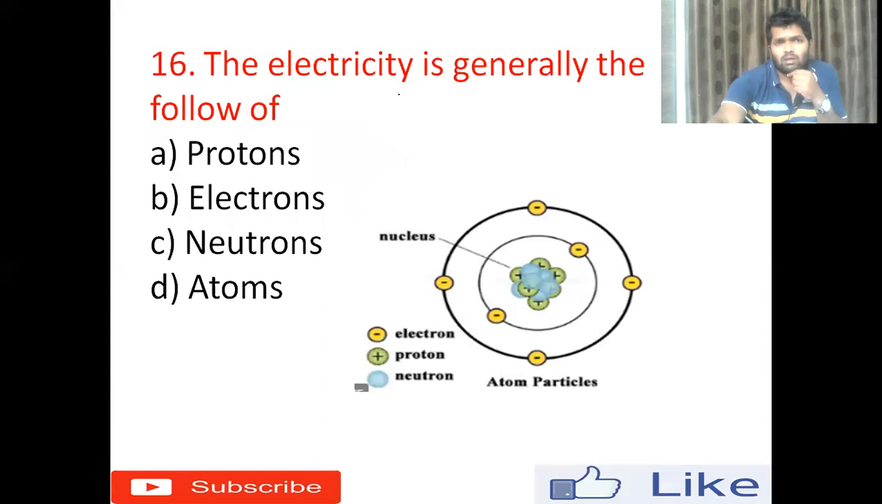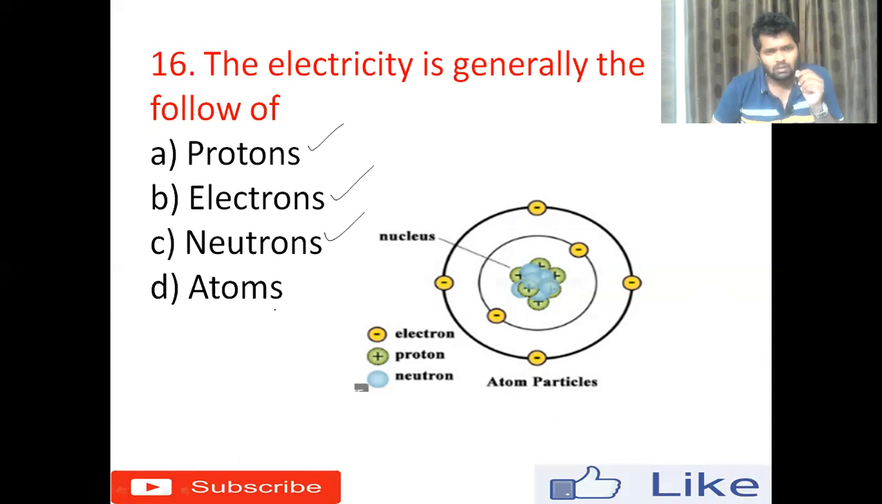Next one, the 16th one. Electricity is generally the flow of option A, photon, option B, electrons, option C, neutrons, option D, atoms. What is an atom? An atom is the basic fundamental unit of any matter. There are generally 3 states of matter: solid, liquid, gases. Everything in this universe is made up of atoms.